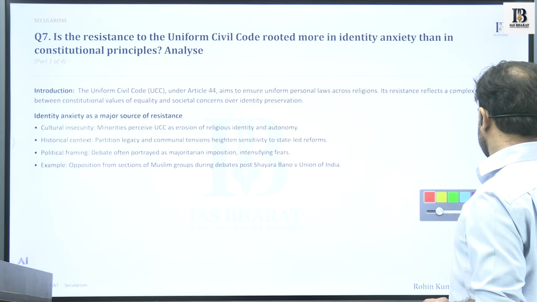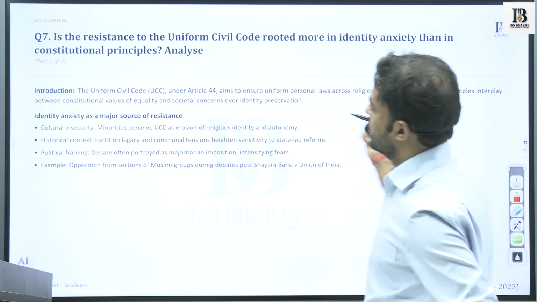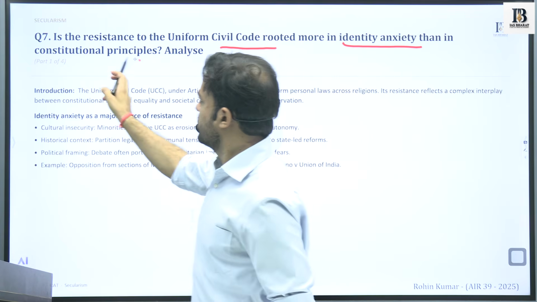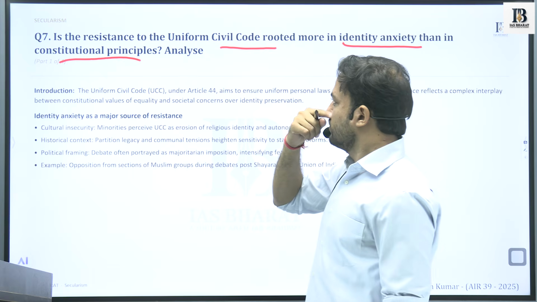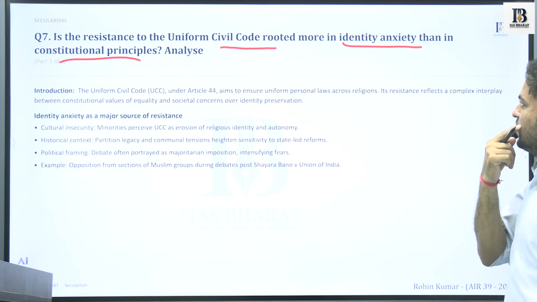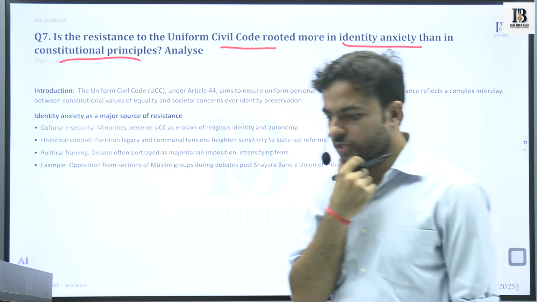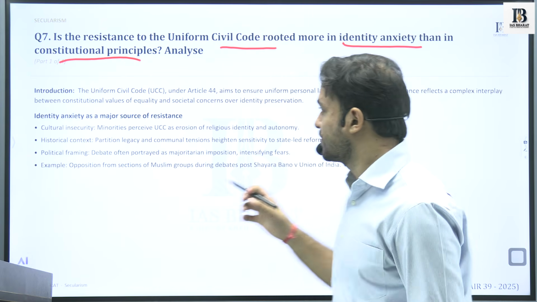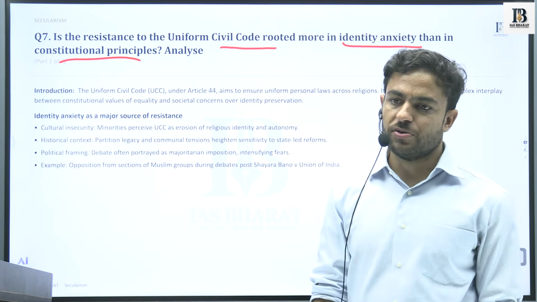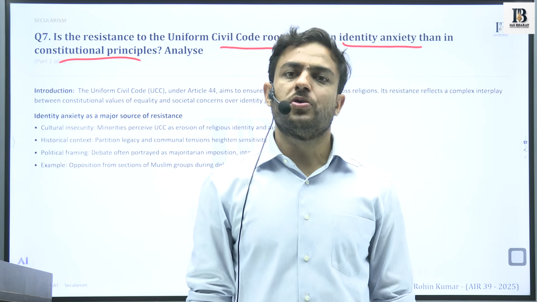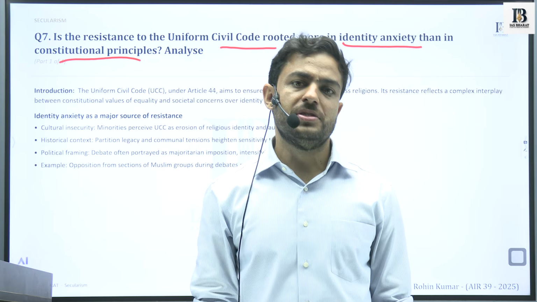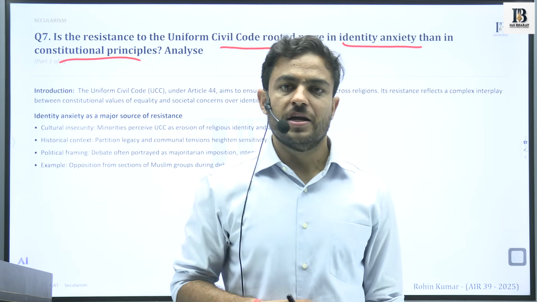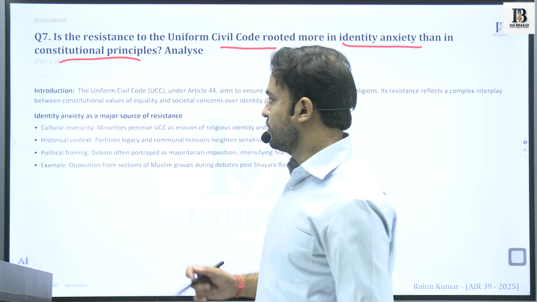So we'll briefly discuss this. You have already discussed this idea. So, is resistance to UCC rooted more in identity anxiety than in constitutional principles? We will see how the concept of UCC, as it evolves in society, is more of an identity anxiety in large parts of the society rather than based on the constitutional principles that promote equality and give confidence to the different sections of the society. Rather, it is creating a certain sense of anxiety in the society.